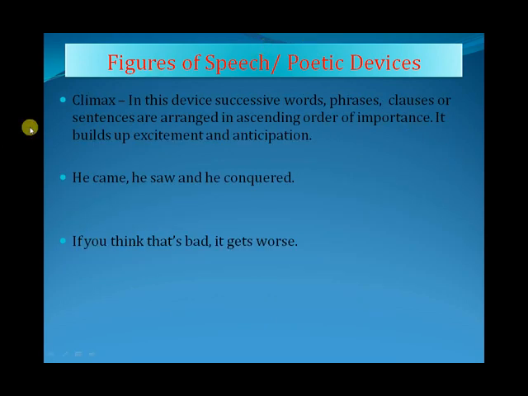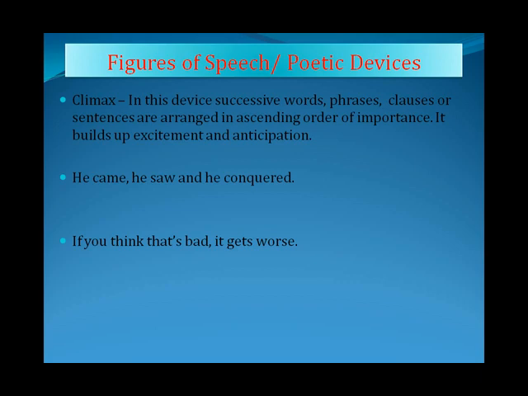Next is climax. In this device, successive words, phrases, clauses, or sentences are arranged in ascending order of importance. It builds up excitement and anticipation. So in climax, what happens, that one word comes after the another. Okay, they have some similar meaning. They have to make an impact. He came, he saw, and he conquered. Means he came, he saw everything, and then finally he won. Next is, if you think that's bad, it gets worse. Means if you think this is very bad, then the worst has to just happen.